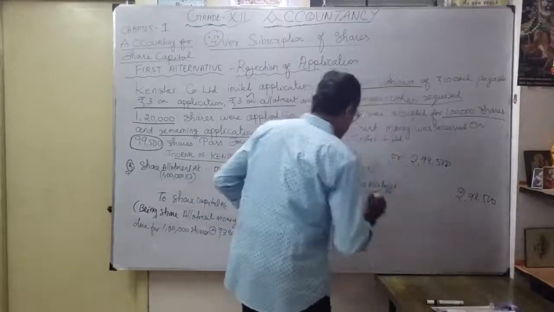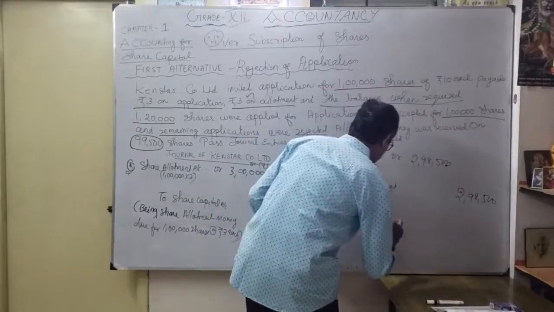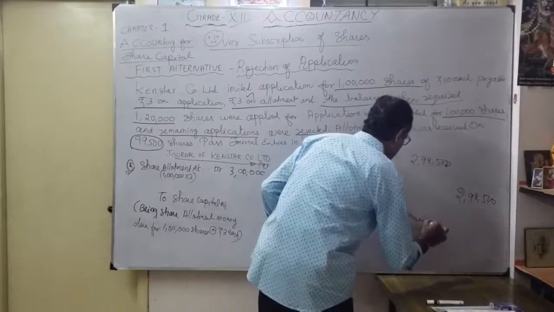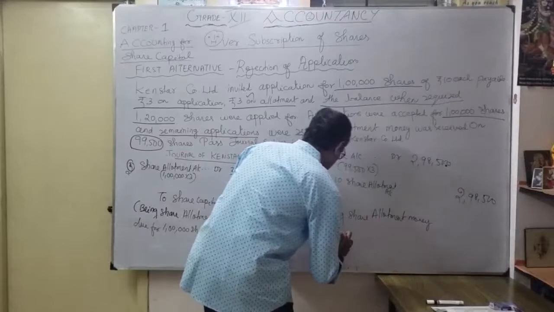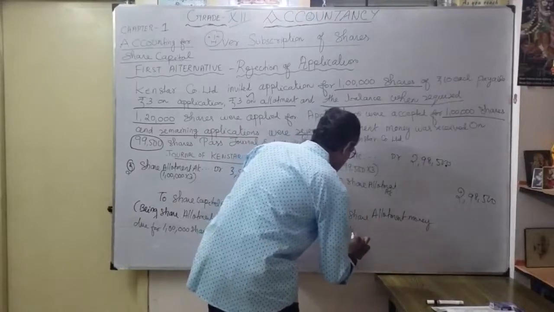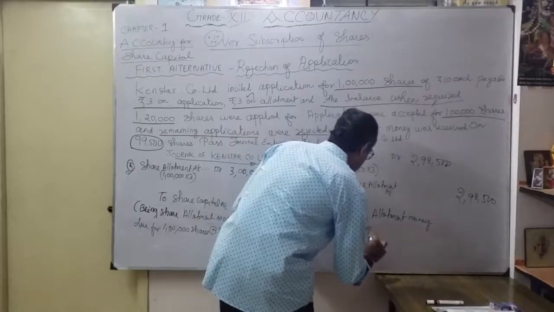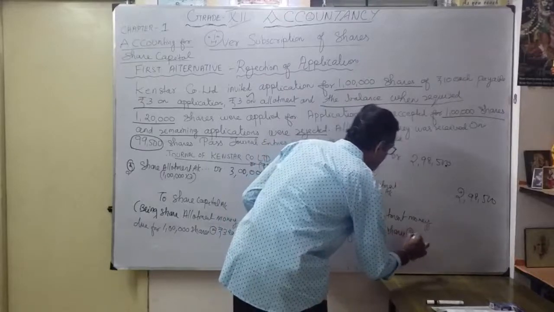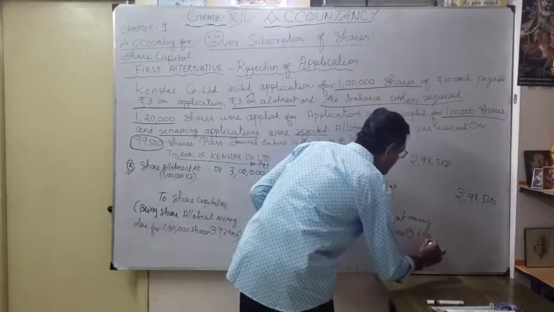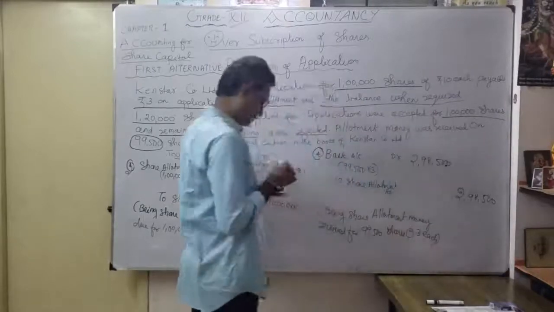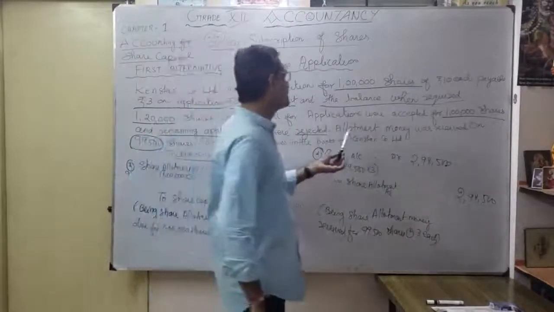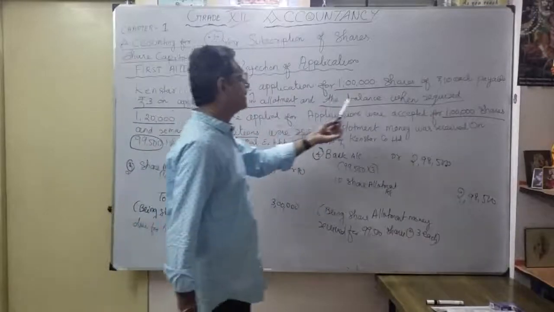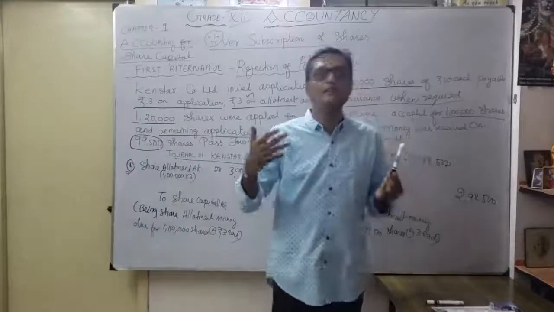Being share allotment money received for 99,500 shares at the rate of how much? 3 each. Okay, that's the narration. That's the fourth entry. So the balance money they have given, see here, balance when required. So whenever they call, that entry has to be passed.